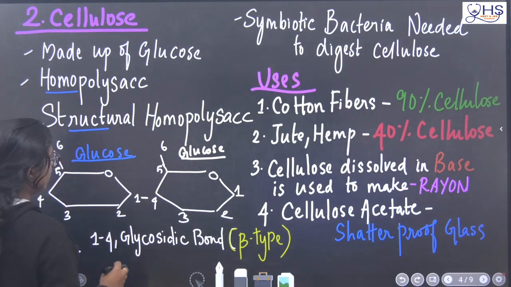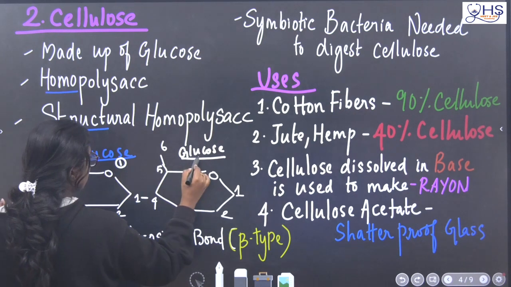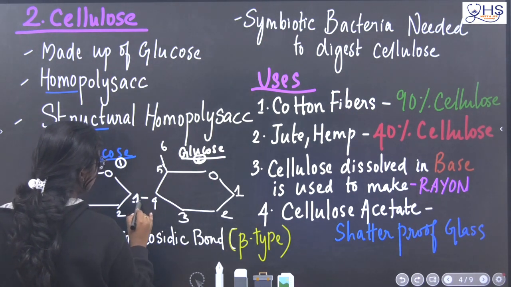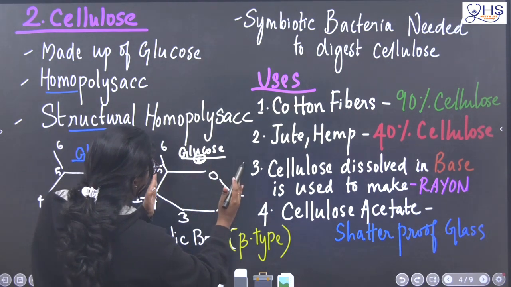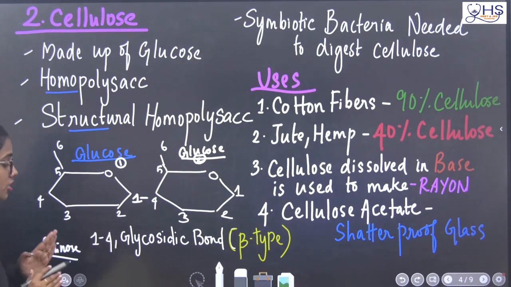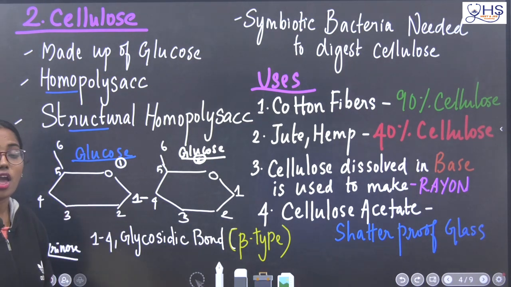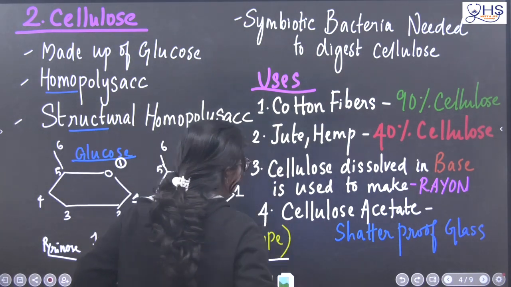So here if you take the structure, this is glucose molecule number 1, glucose molecule number 2, right? The bond is formed between two glucose molecules at the location of 1 and 4, carbon 1 of the first glucose molecule and carbon number 4 of the second glucose molecule. That's why the bonding is named here as 1,4 glycosidic bond. And the very important thing to note down here is beta type. Okay, what is this beta type?